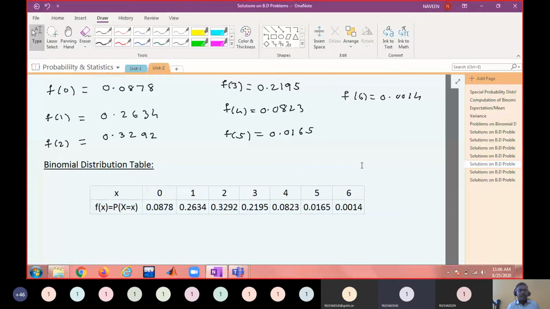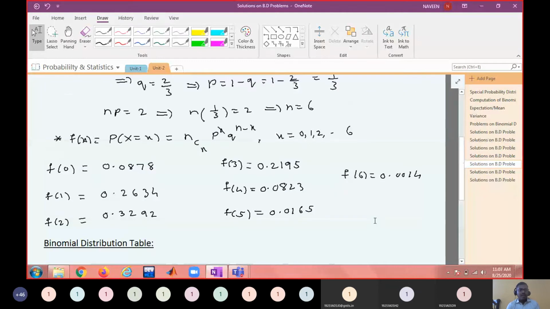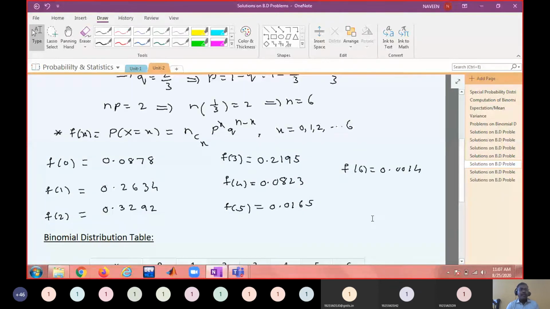If, when you are rounding to 2 decimals or 3 decimals, you are getting 1, that is fine. Or if you are too particular, you can make some adjustments here. 0.2195 is there, no? Instead of 0.2195, you may write 0.2194. Otherwise it's fine.